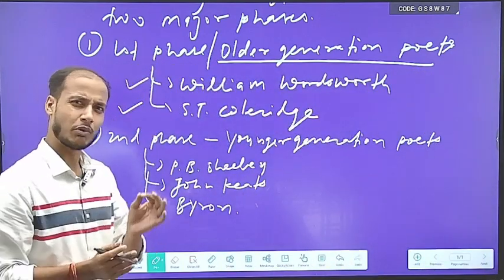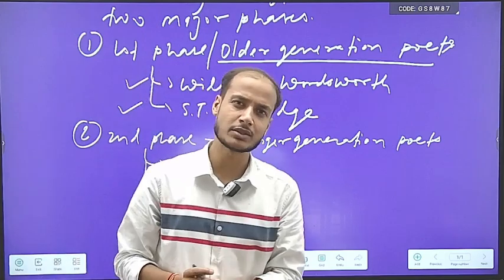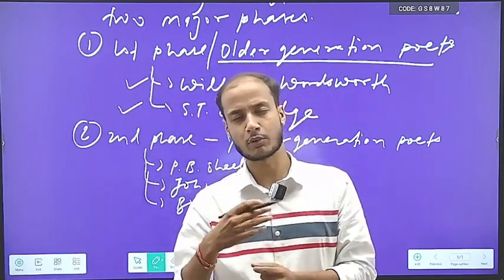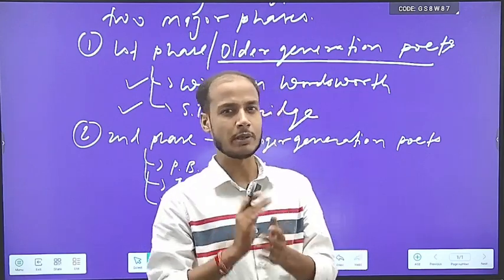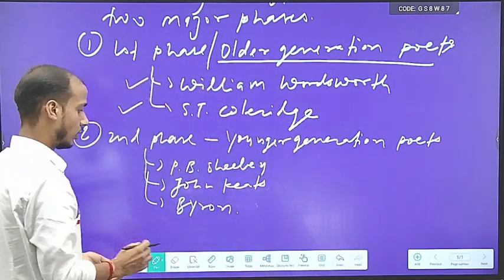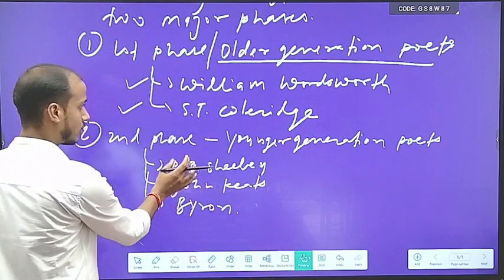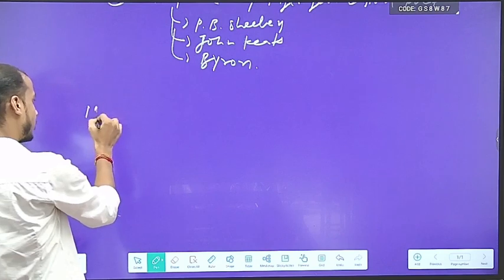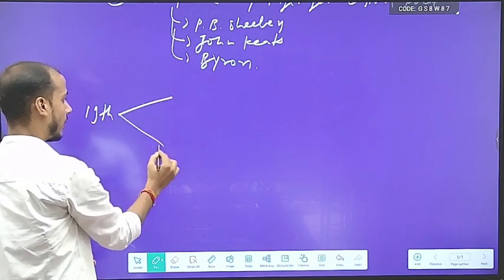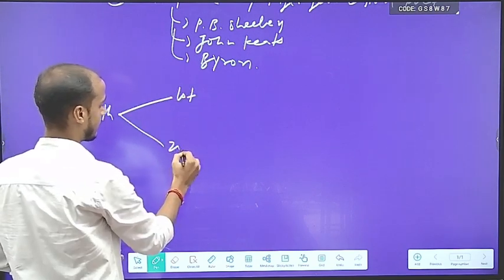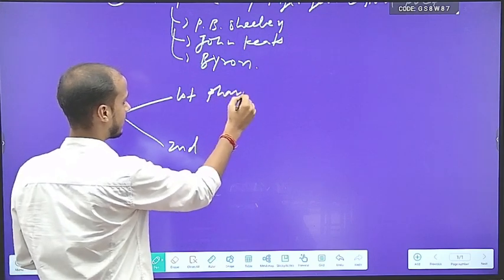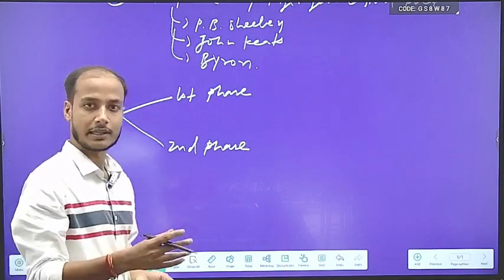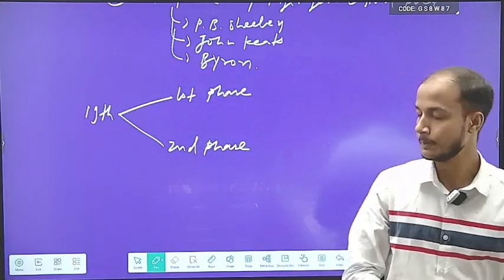We'll understand the significance of all these poets, and which poet has given much more contribution to literature, one by one. So be with me and try to understand. Basically what we understood so far is that the 19th century is divided into two parts, first phase, second phase, right? I am just recalling it, okay? So that everyone is clear about the next thing that we are going to deal with.